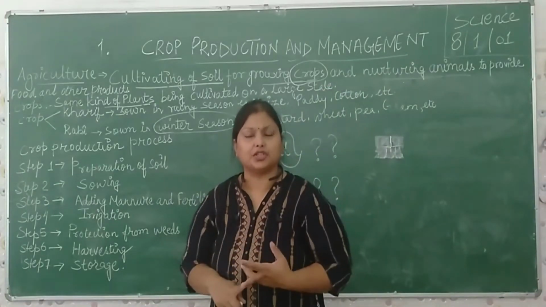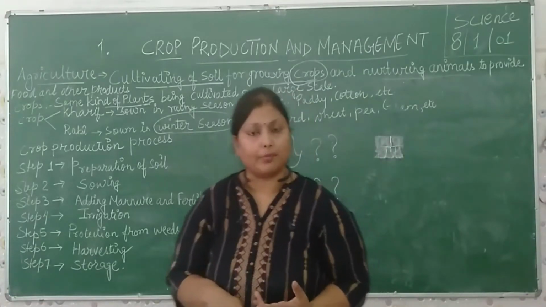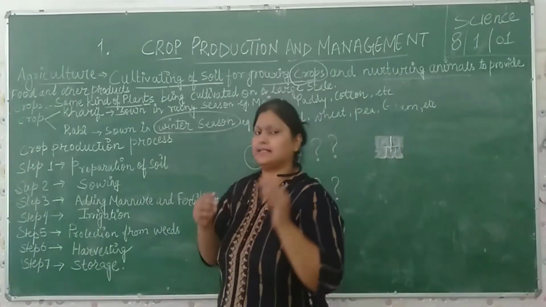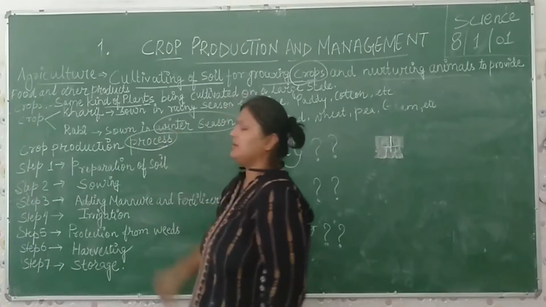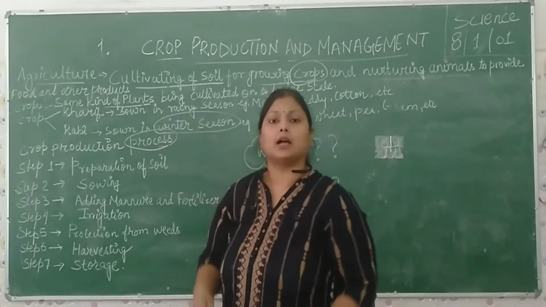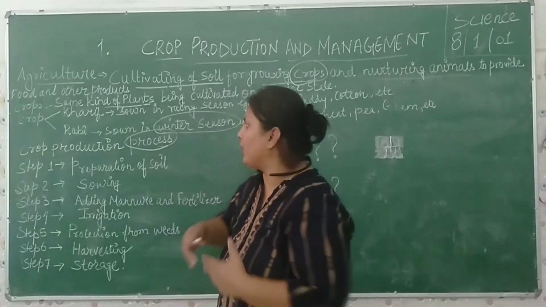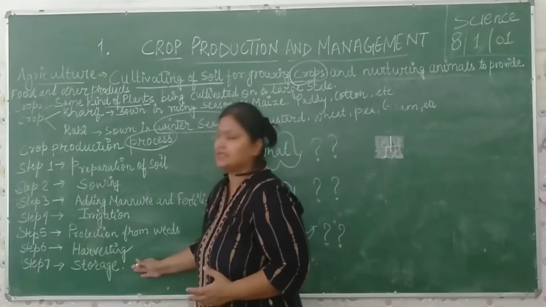What is agriculture? What is a crop? How many types of crops are there which are grown in India? And very simple, that is called process. Next step is, what is the crop production process? How is it happening? Probably we all know that the process includes these 7 steps.